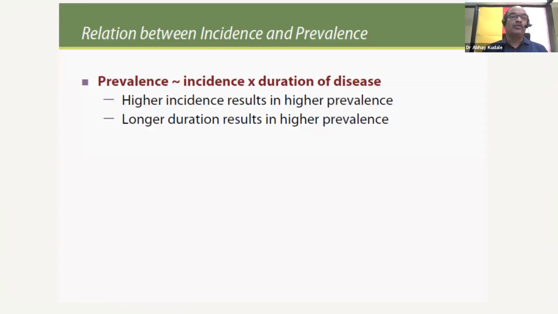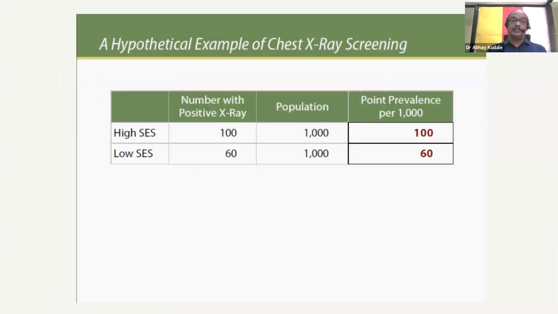So, going back to our equation, prevalence equals incidence times duration of disease. Remember that higher incidence results in higher prevalence, and longer duration also results in higher prevalence. Let's take an example of chest X-ray screening in two groups, high SES and low socioeconomic status.